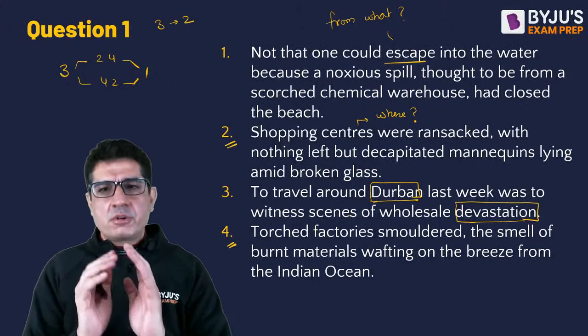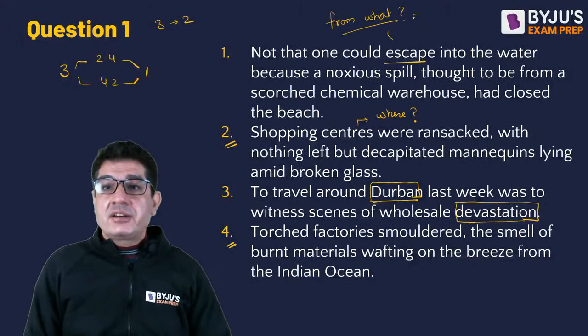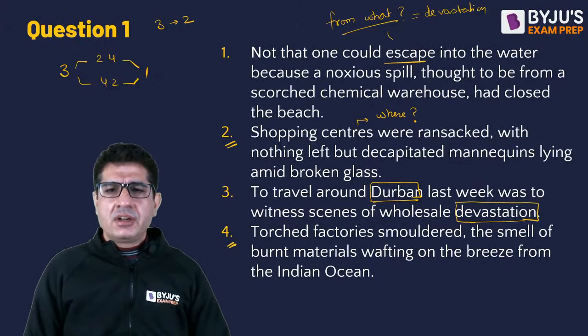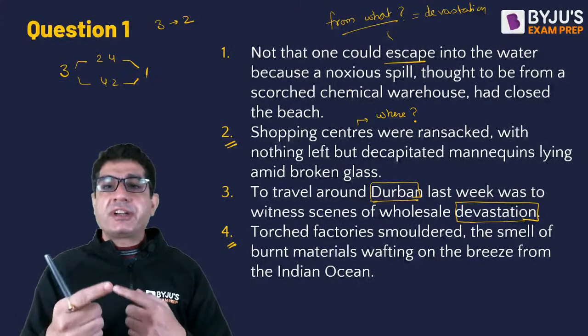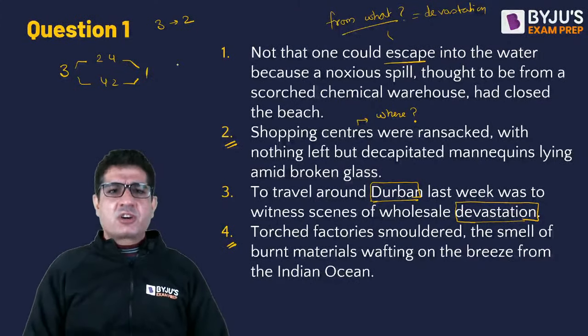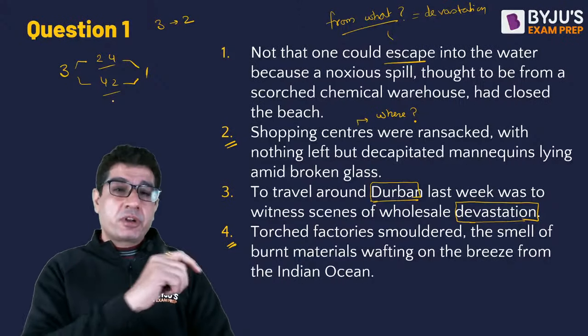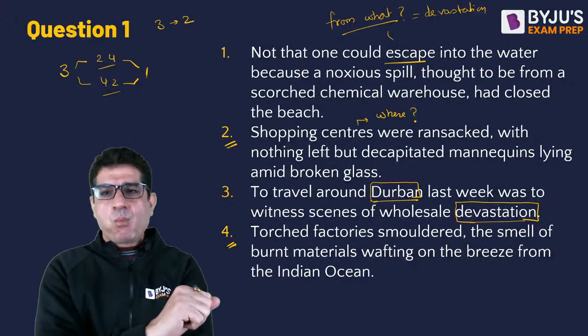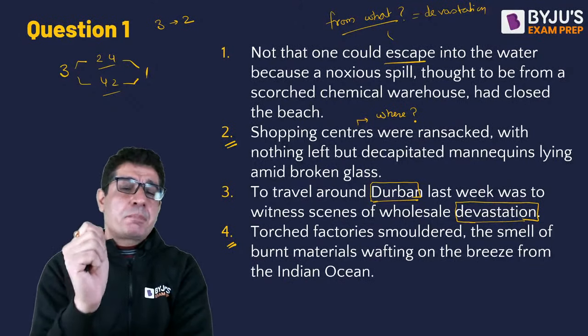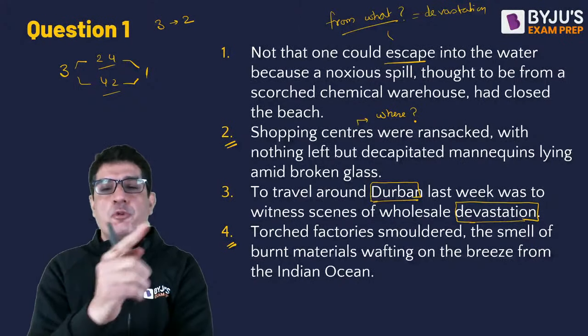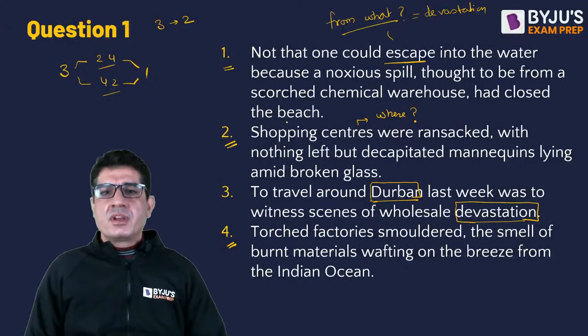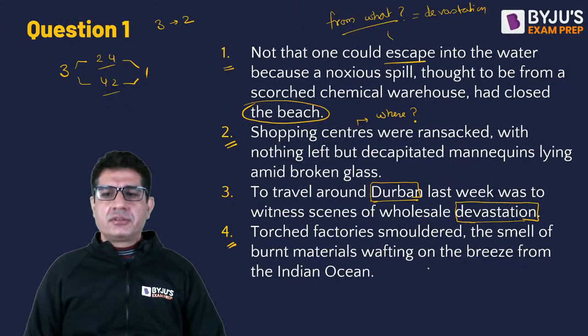So 2 and 4 are talking about devastation. And from what? Now that from what is also answered, devastation. So ideally you would like to put it after 2 and 4. So the question now is 2, 4 or 4, 2. Which one of the two should we choose and why? Which one? So I will personally prefer 3, 2, 4, 1. Why? Look at 1. 1 is talking about the beach. And look at 4th. On the breeze from the Indian Ocean.